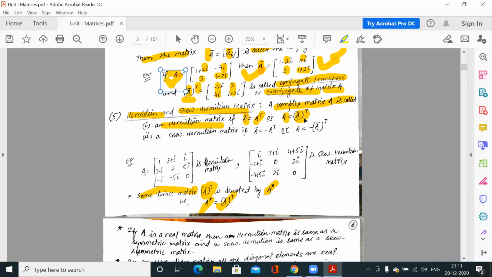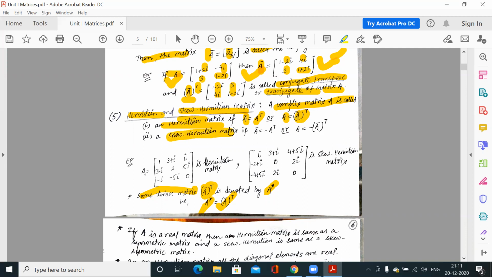In this form we can write that any complex matrix is Hermitian when A star is equal to A. Because what is A star? A star is A bar T. So A bar T is equal to A, that means A is equal to A star. So if the tranjugate of a matrix is equal to the matrix itself, then we say it is a Hermitian matrix.